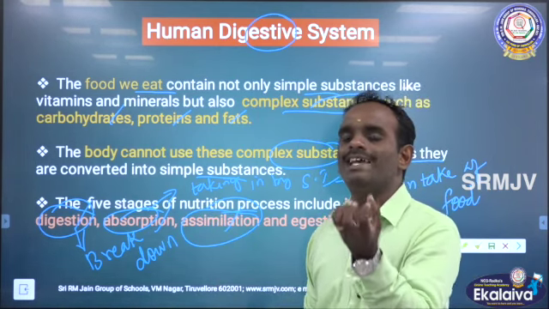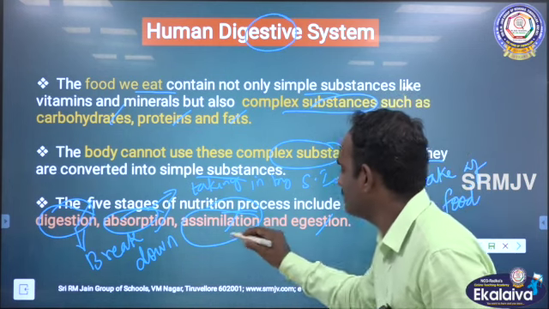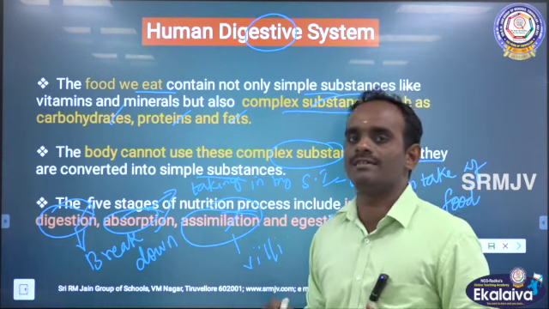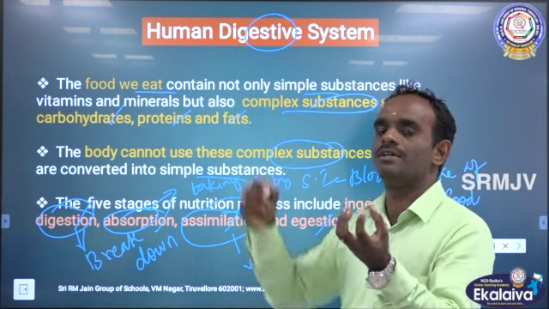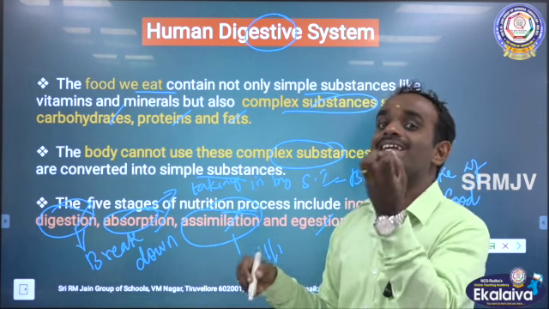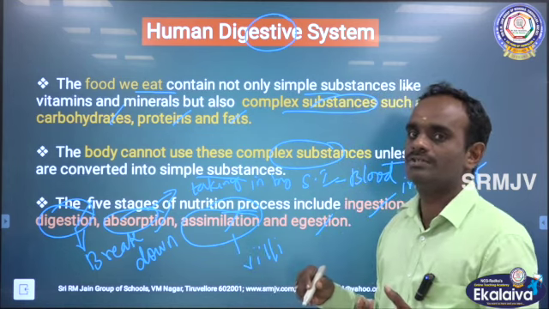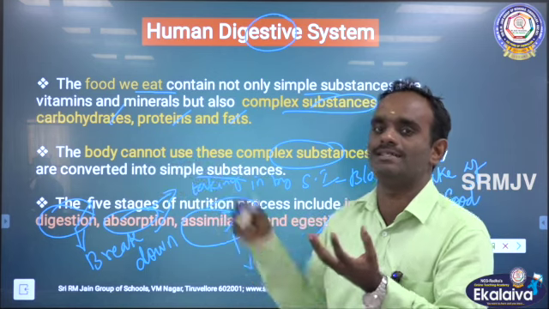Assimilation also takes place inside the small intestine through intestinal villi. What is the meaning of assimilation, children? Assimilation is nothing but intake of energy to the cells.